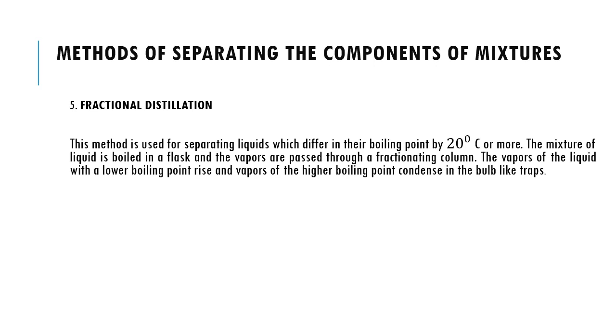Now we will take the next method, that is fractional distillation. This method is used for separating liquids which differ in their boiling point by 20 degrees Celsius or more. The mixture of the liquid is boiled in a flask and the vapors are passed through a fractionating column. The vapors of liquid with a lower boiling point rise and vapors of higher boiling point condense in the bulb-like trap.